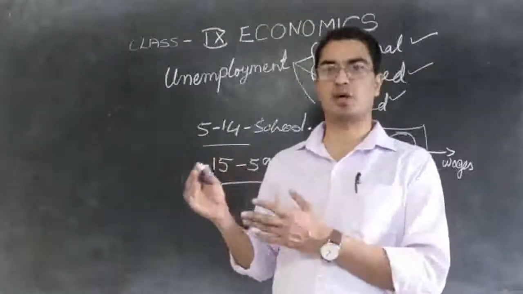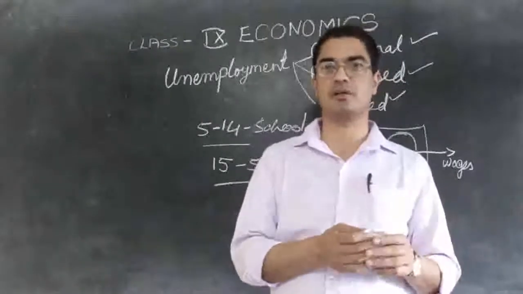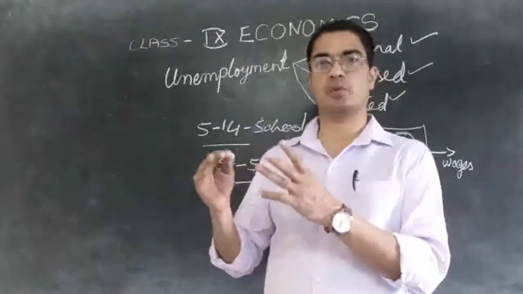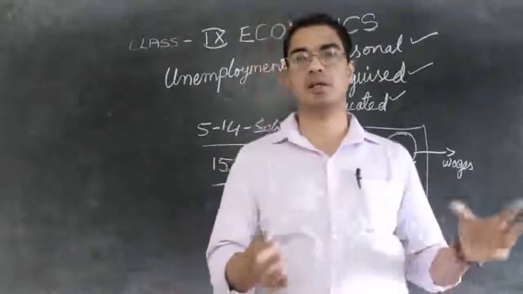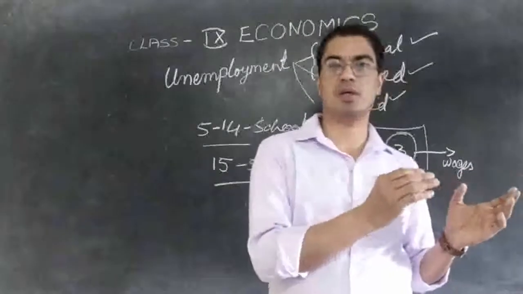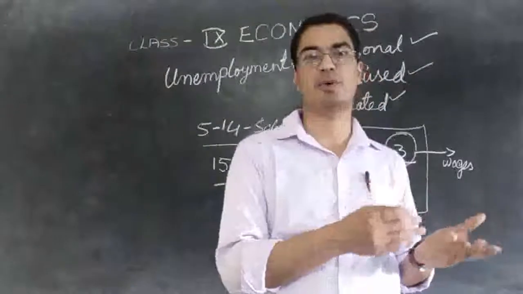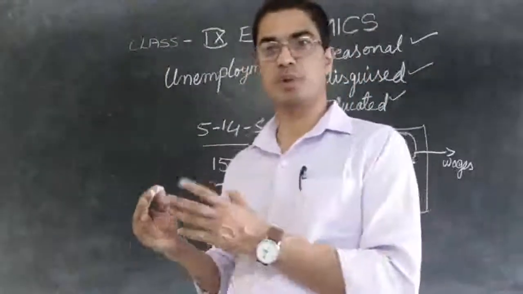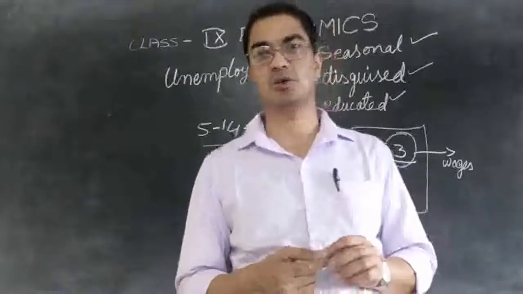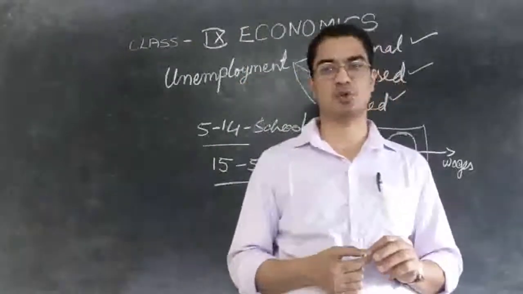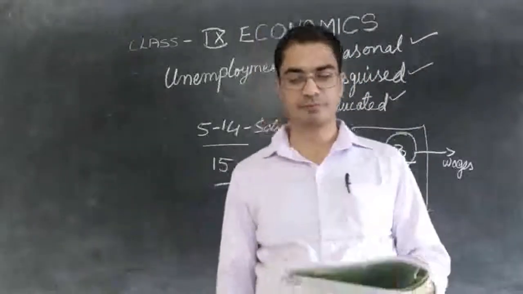Qualified people are all in the town and they are not willing to go and stay in the rural area and work. Therefore, in the town where there are many qualified people, there is no job opportunity. But in the village area or semi-rural area where there is a need for qualified people, the people are not there. So in some places people are there but no work. In some places work is there but people are not there. So that is called a paradoxical situation. The situation is very funny.